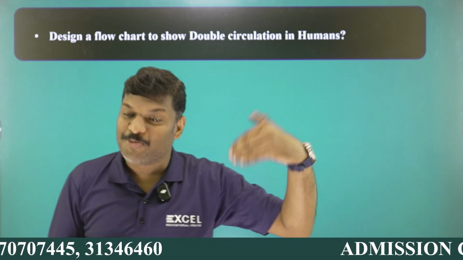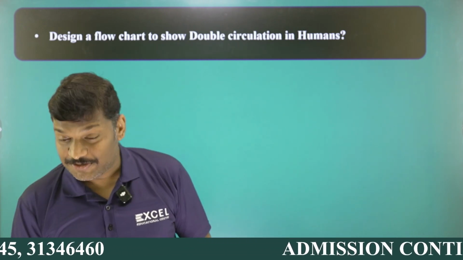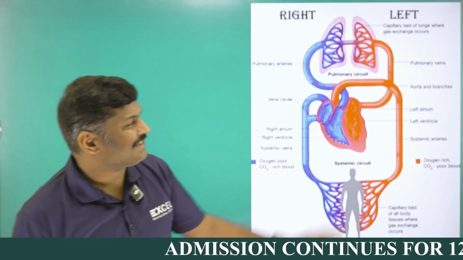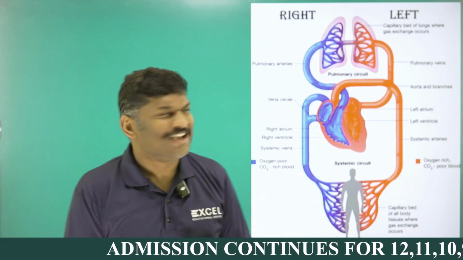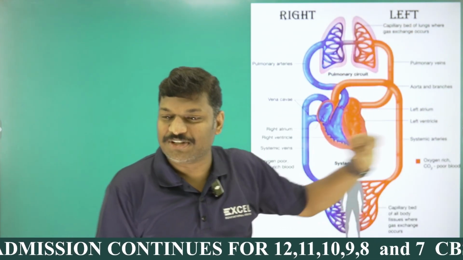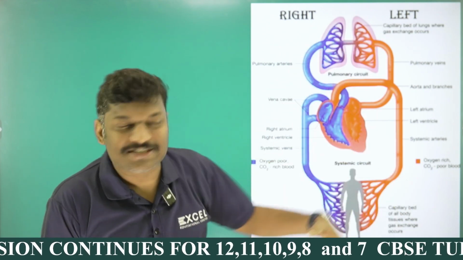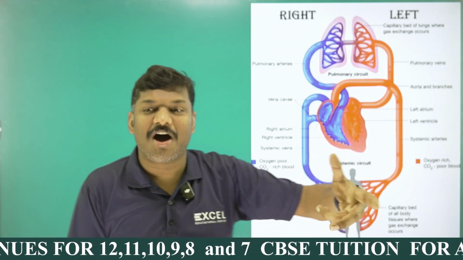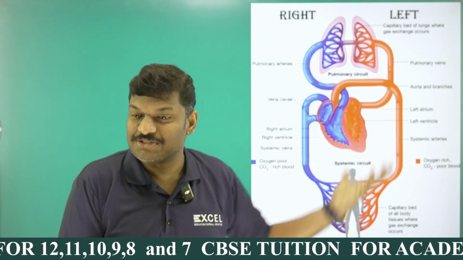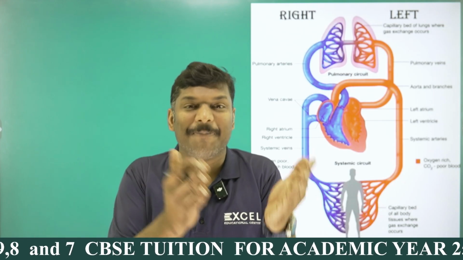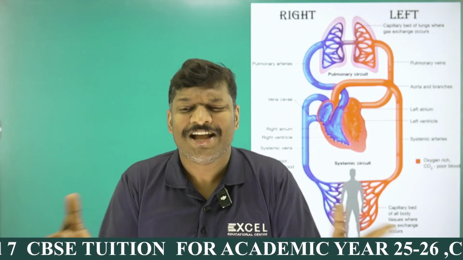Before moving into the flow chart, first of all, you should know the diagram of double circulation. Here you can see the diagram of double circulation. This is the left side of the circulatory system, and this is the right side. In the middle you can see a four-chambered heart, because the question is about human beings. Double circulation is found in mammals and birds. You studied the four-chambered heart, the warm-blooded animals.